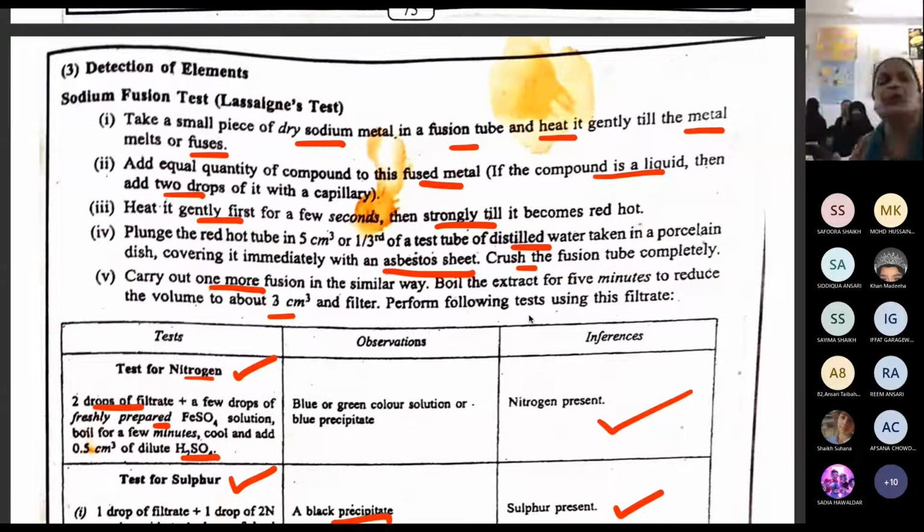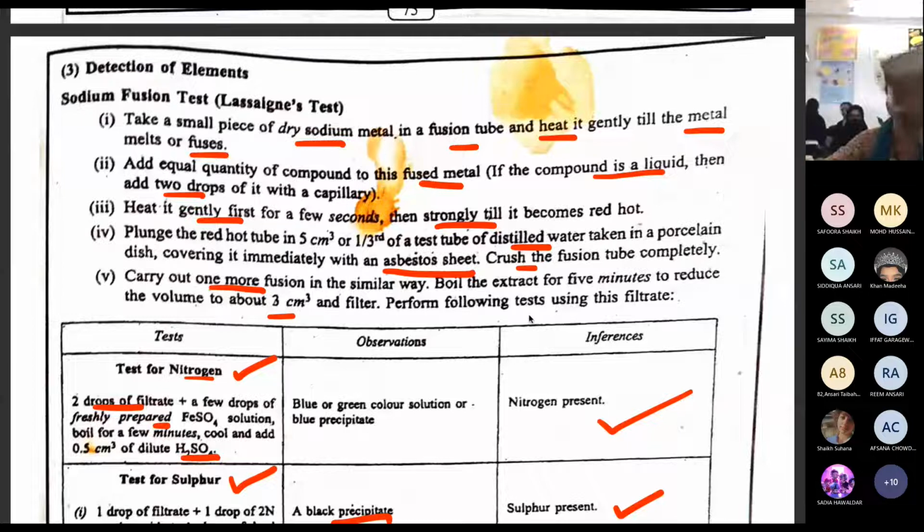Okay, and then what you have to do, this is your fusion tube. Strictly, you are going to use a pair of tongs. You are going to heat it in the oxidizing flame. This is going to melt. This is sodium metal, and sodium metal melts immediately. Then you will be adding the compound from here, let it be solid or liquid. The sodium metal which is already fused will react with your compound, and then we are going to plunge. This is red hot only. We are going to plunge it in the water taken in the evaporating dish. Like this, we are going to plunge.